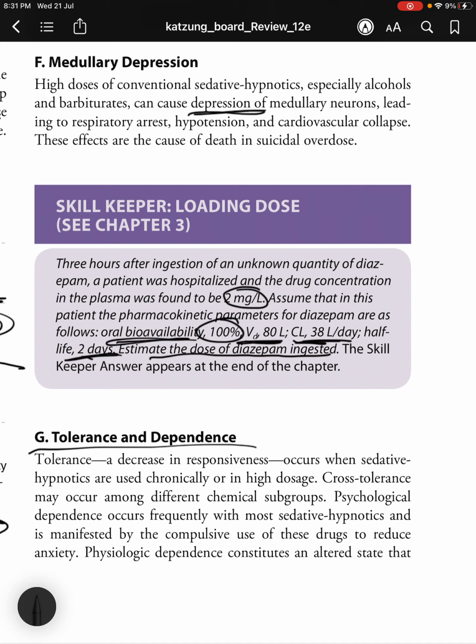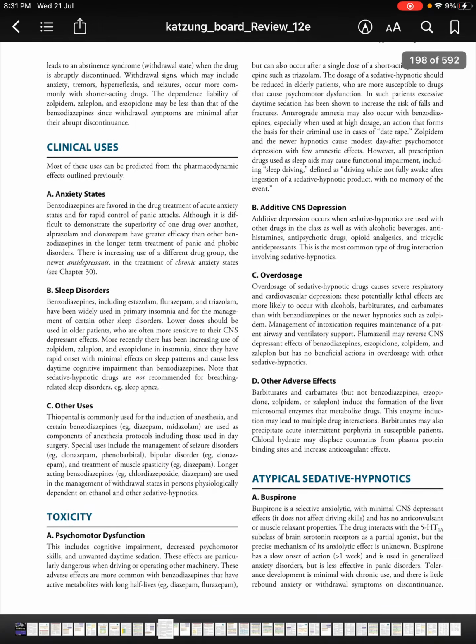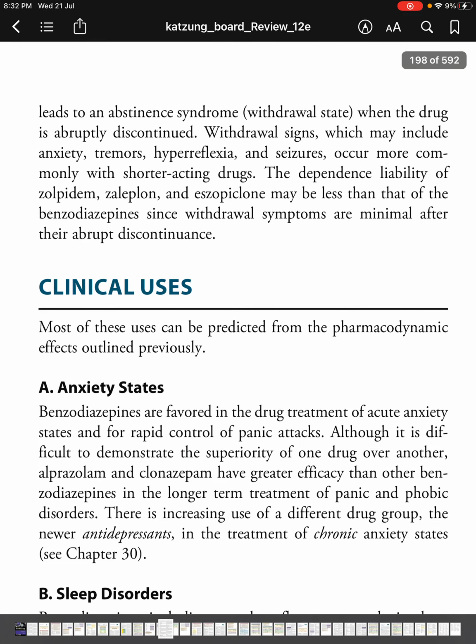Moving on to tolerance and dependence. Tolerance is a decrease in responsiveness which occurs when sedative hypnotics are used chronically or in high dosage. Cross tolerance may occur among different chemical subgroups. Psychological dependence occurs frequently with most sedative hypnotics and is manifested by the compulsive use of these drugs to reduce anxiety. Physiologic dependence constitutes an altered state that leads to an abstinence syndrome or a withdrawal state when the drug is abruptly discontinued.